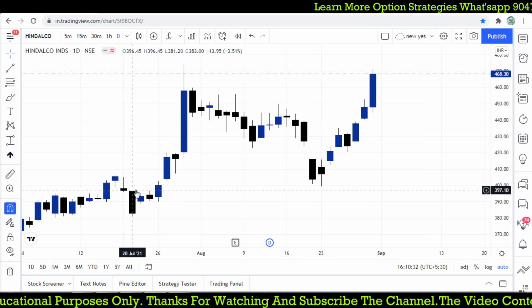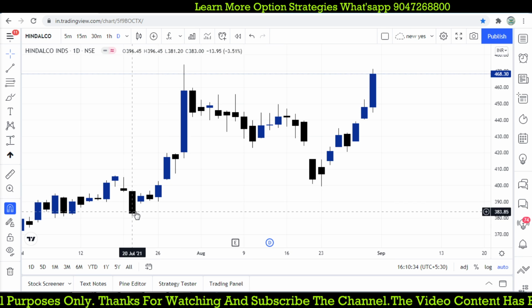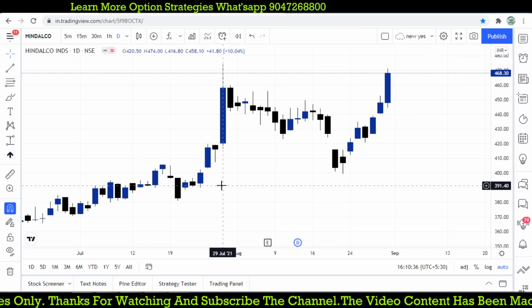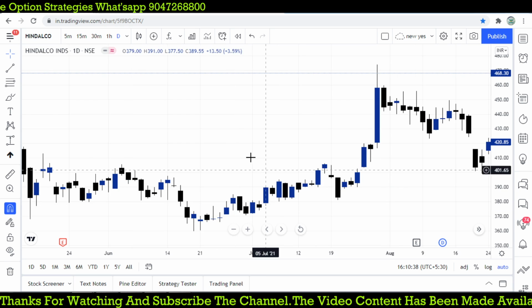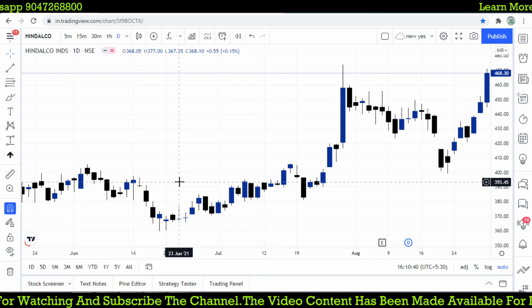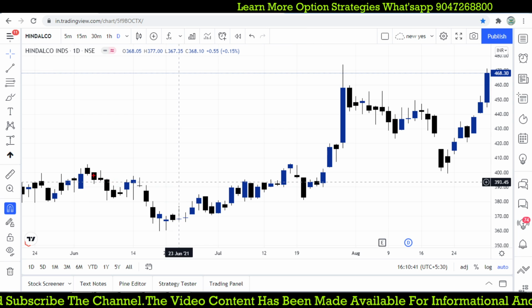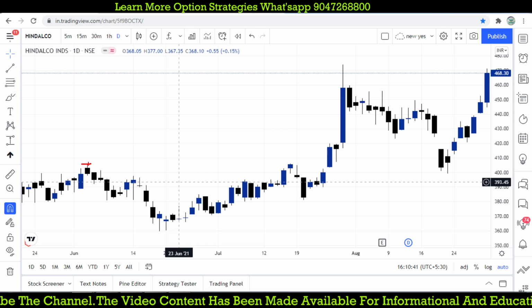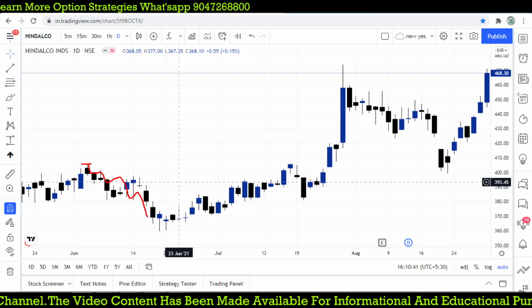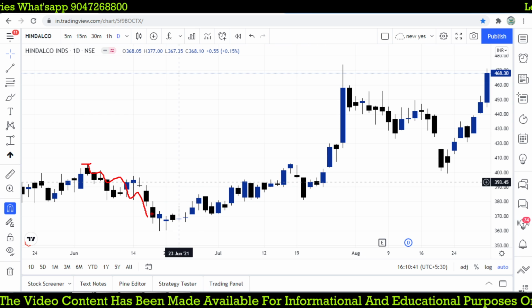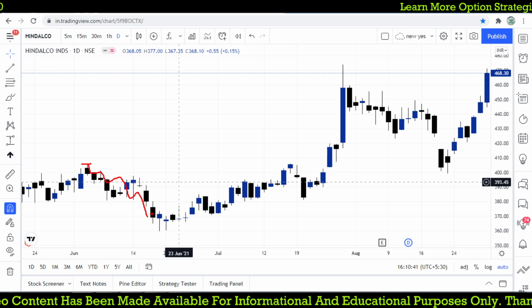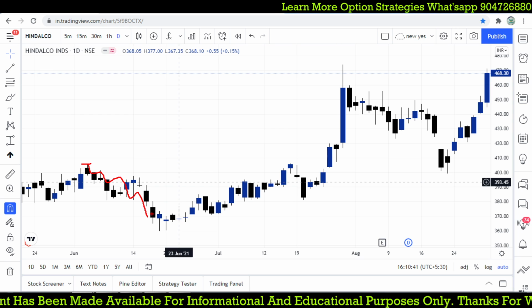And here, can you see the previous low? There is a point here. I'm always focusing on taking trades when the market is at the bottom. Previously the market was at the top and it was moving down, so I'm going to find such a reversal pattern at the lowest level using candlestick patterns.